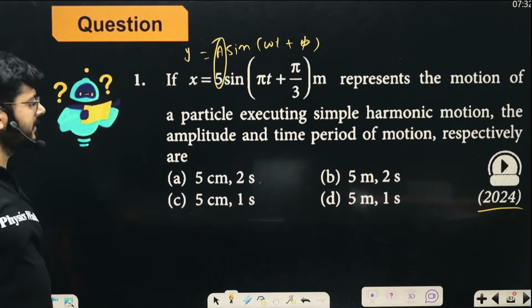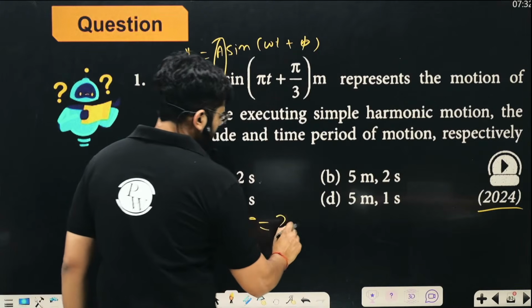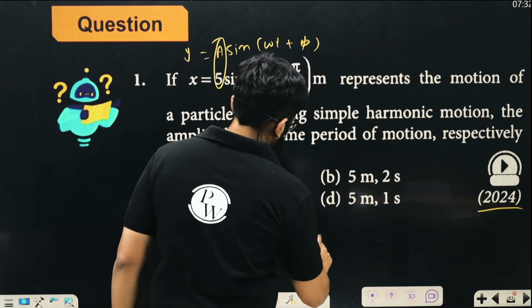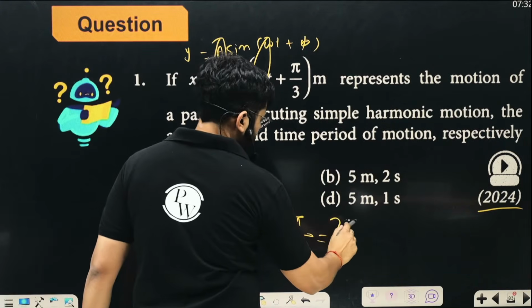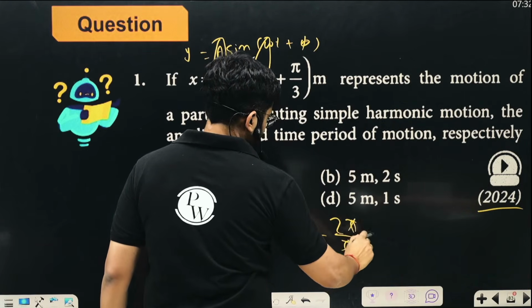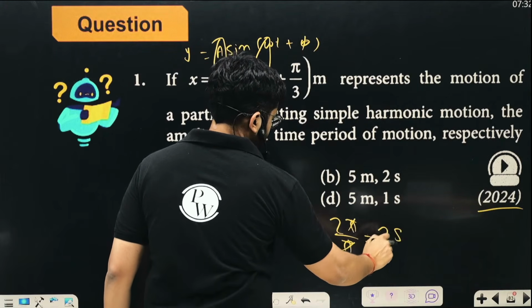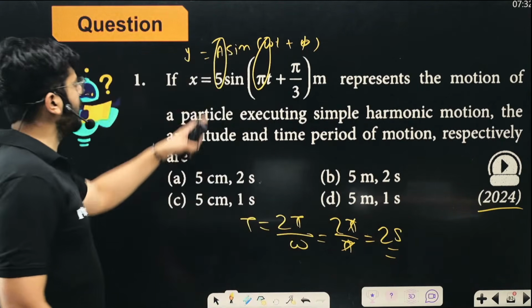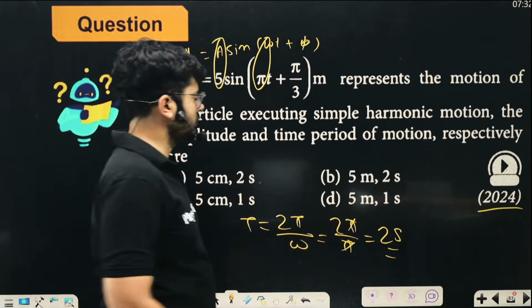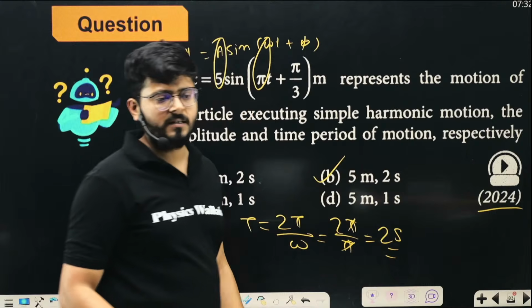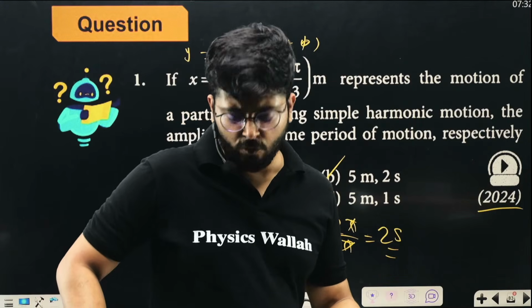So time period is 2π upon frequency ω. In place of ω you have π, so 2π upon π, which is 2 seconds. So amplitude is 5 meters and time period is 2 seconds. So 5 and 2 is the right answer. Option B is the correct option, right? I hope the idea is very, very clear.